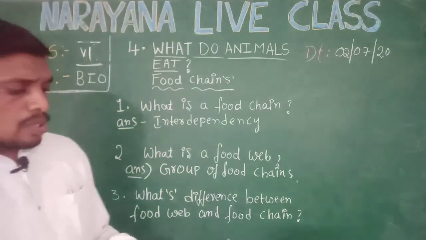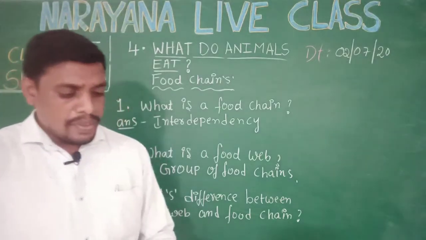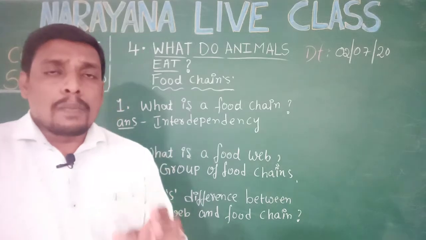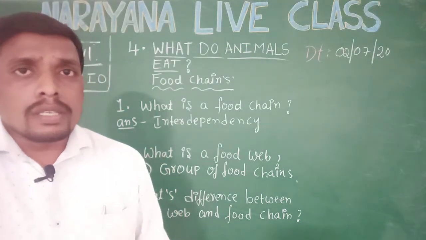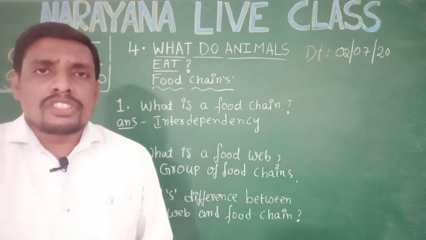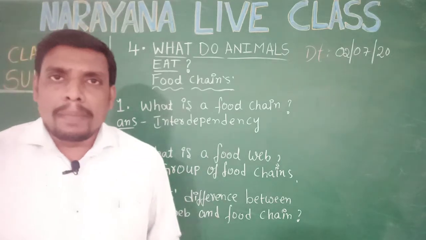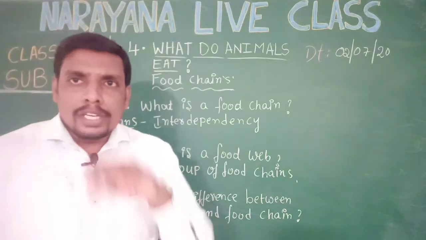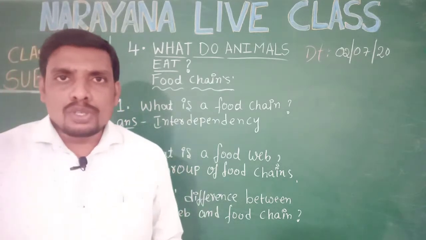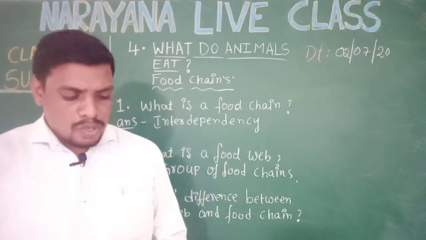If you want to know the differences between a food web and a food chain, let us see what differences you can mention. A food chain indicates a single living organism and its need, whereas a food web explains a group of food chains and the interdependency of living organisms in this food web. In this way, we can differentiate a food web and a food chain. Understood now everyone? I hope so. Let us see the next question.